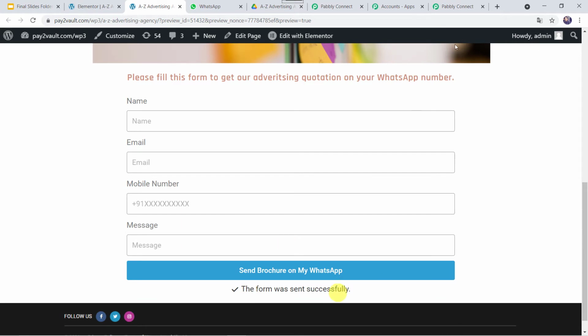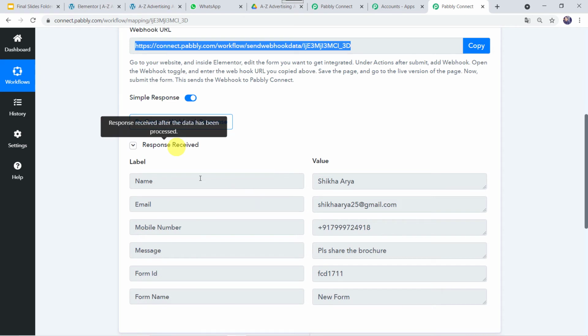Now let's move back to Pabbly Connect. And here we can see the responses received and the details that we have filled in the form: Shikha Arya, email address, mobile number, the message, form ID and form name. All the details of the form are captured over here. Now we want to send the WhatsApp message to this particular customer.